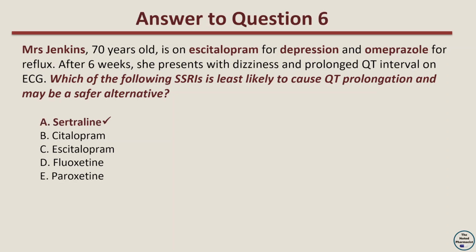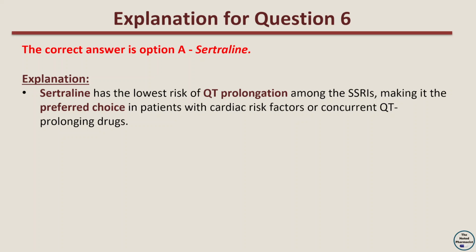The correct answer is option A, sertraline. The explanation is that sertraline has the lowest risk of QT prolongation among the SSRIs, making it the preferred choice in patients with cardiac risk factors or concurrent QT prolonging drugs.